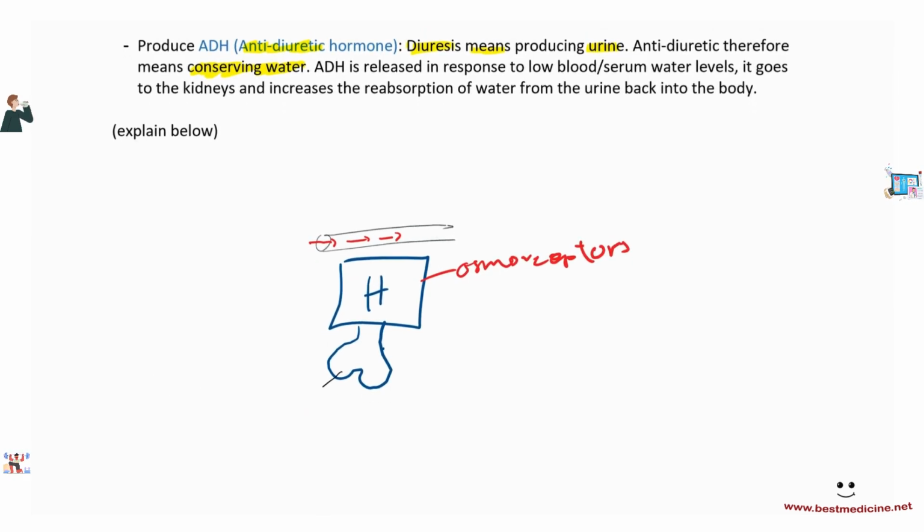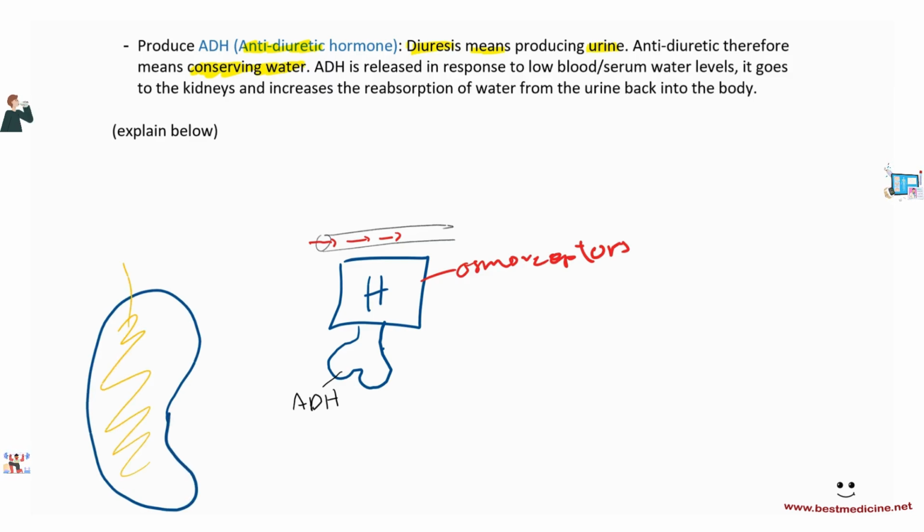When ADH is released, it's going to go into the kidneys. So let's have a look at a kidney. Let's make a kidney here. So a kidney looks kind of like this, right? And then the kidney essentially is making urine, right? So let's say this is urine. Now here's what ADH does. ADH goes and tells the kidney, I need my water back, right? Bring me my water back. Take it out of the urine, back into the blood.